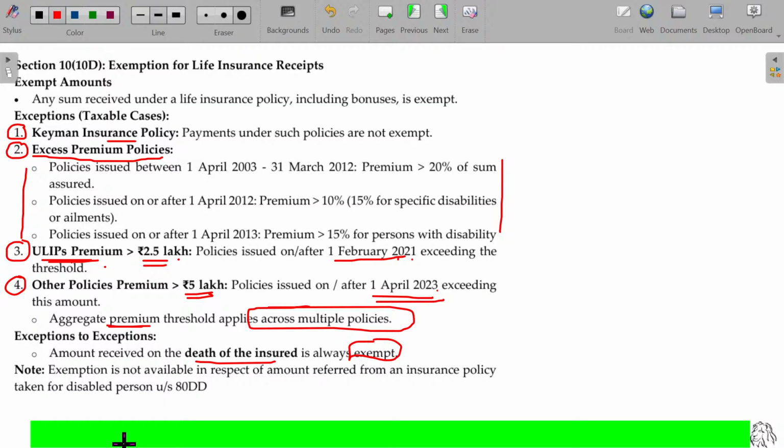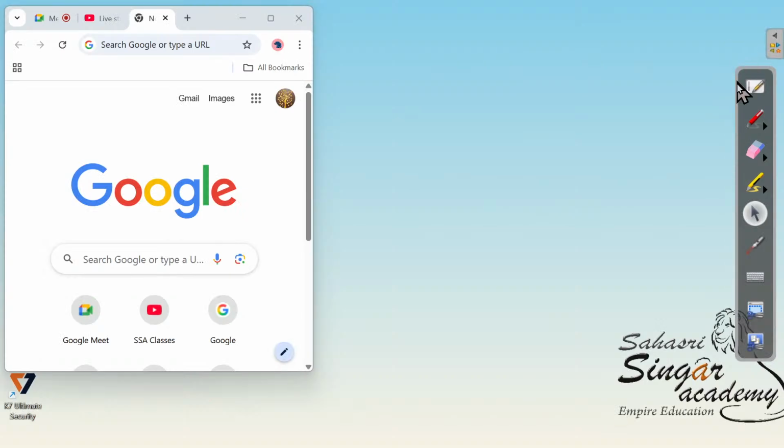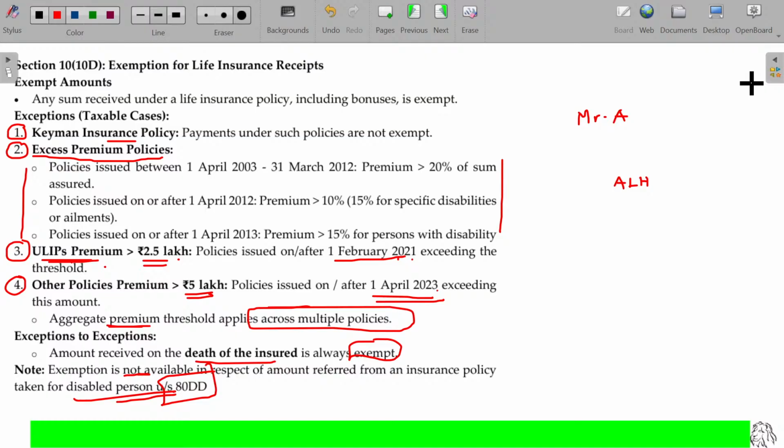Exemption is not available in respect of amount received from an insurance policy taken for a disabled person under section 80DD. So, for example, Mr. A himself is insured, and A's legal heir.